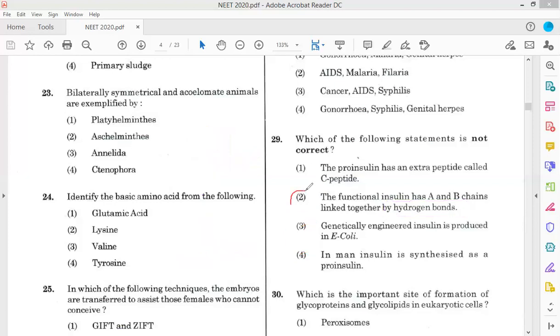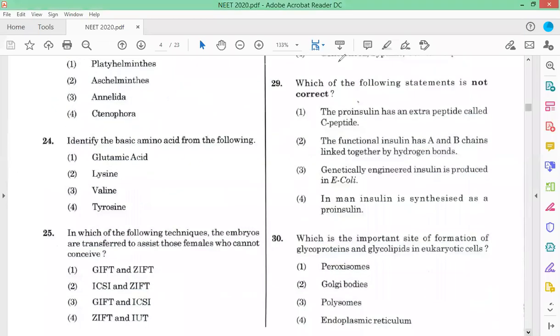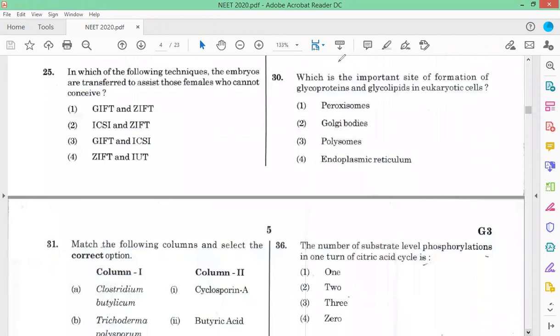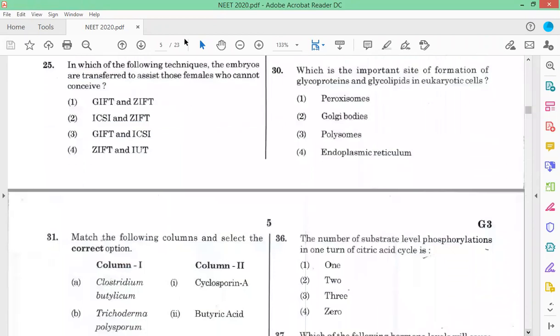Now coming to the next question, question number 30. Which of the following is important for formation of glycoprotein and glycolipid in eukaryotic cells? We know that the two important organelles involved in N-linked and O-linked glycosylation are the endoplasmic reticulum and the Golgi complex. Most of the glycosylation work is done by the Golgi complex.